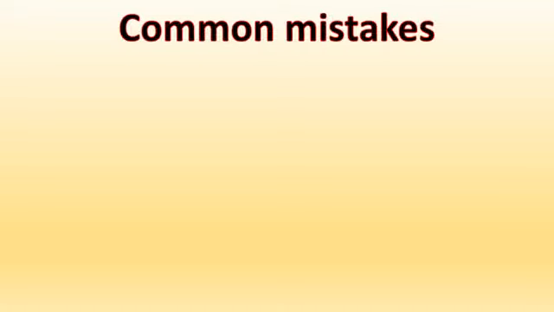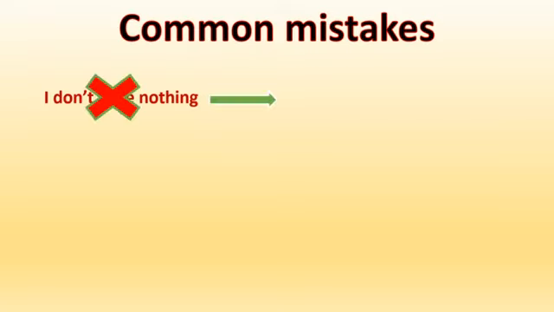Okay, now it's very important, this part, common mistakes. In English we have, for example, the expression I don't have nothing. If you write this sentence in your translator, maybe Google Translate or something like that, it looks like it's okay, but it's wrong. The expression don't have nothing is a double negative, and in English it doesn't exist. So we have to use I don't have anything.